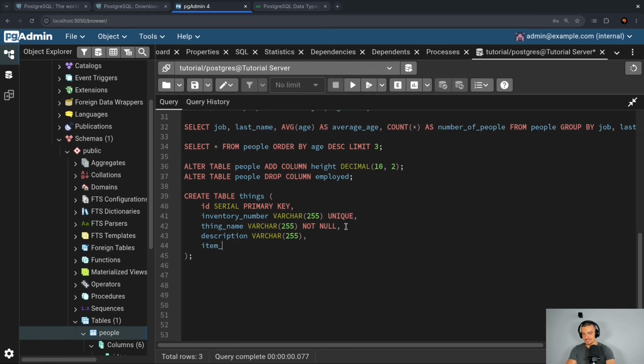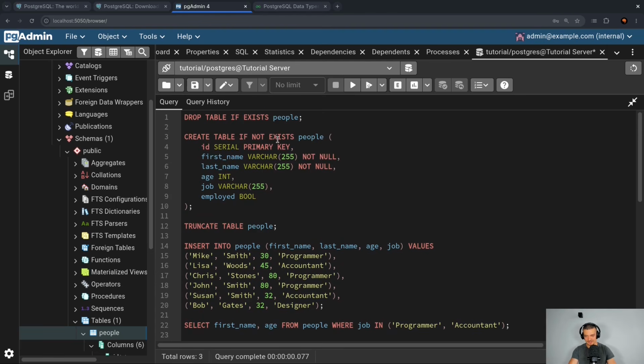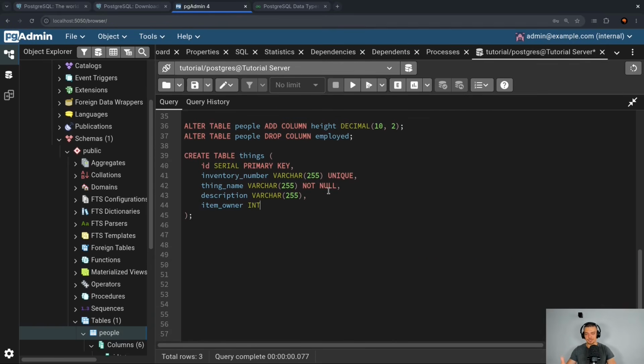So we're going to say item owner is an integer. Now, why do you say that this is an integer? Why don't we say that this is a person? Because we're not in Python here, we don't have classes called people or person. We cannot just use them as an object or as a class definition here. We need to define this to be a so-called foreign key.